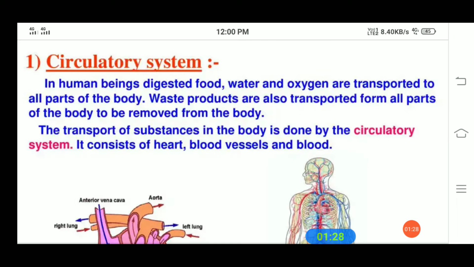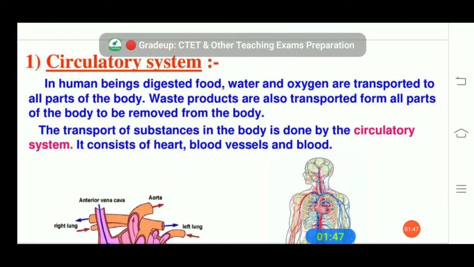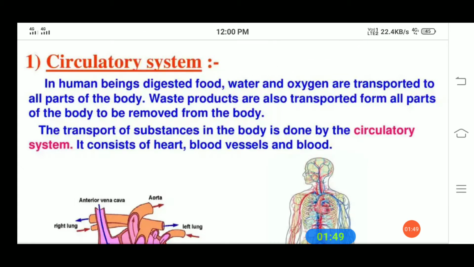Now let us start with how we can transport the food which we eat and the air, the oxygen, that we breathe. So how can we transport all these things? By the process of the circulatory system. So what is meant by the circulatory system?